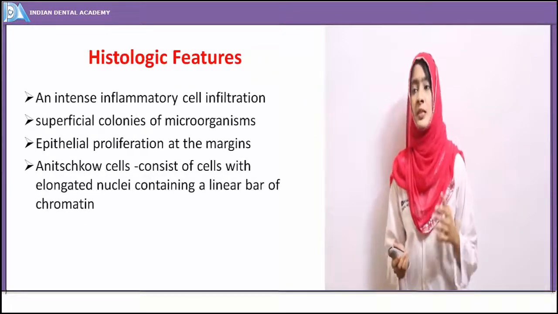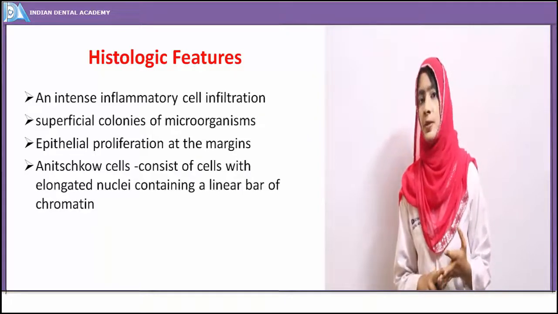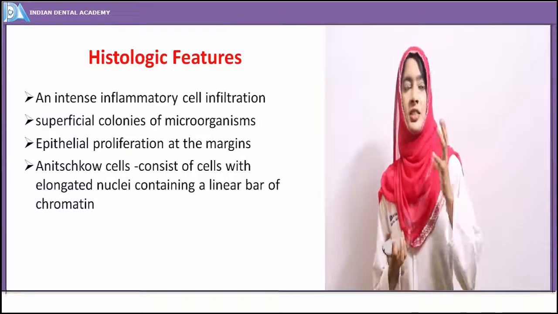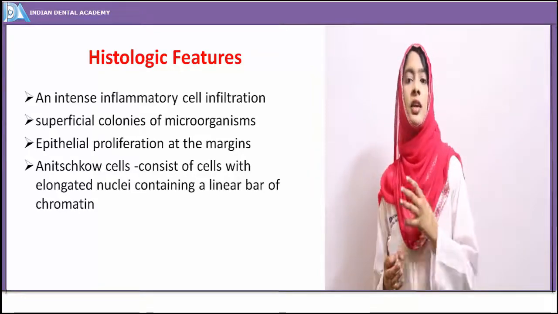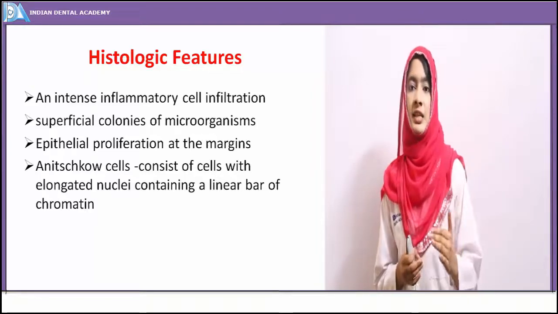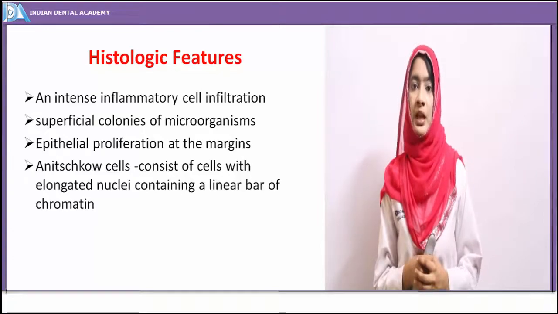So we have seen the presentation of recurrent aphthous minor, major, and recurrent herpetiform ulcers. Behcet syndrome, we'll see it separately because it's a syndrome in which you see recurrent aphthous ulcers. Okay, what is the histologic picture of any ulcer? As we know, an ulcer is just a break in the continuity of the epithelium.